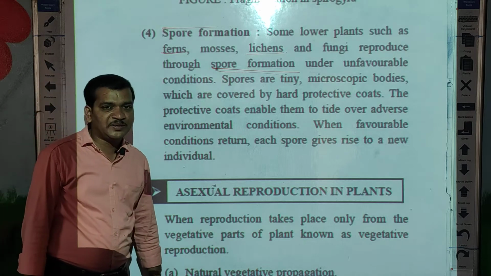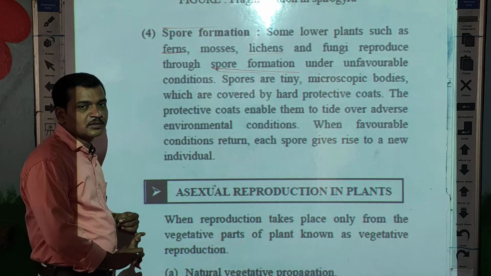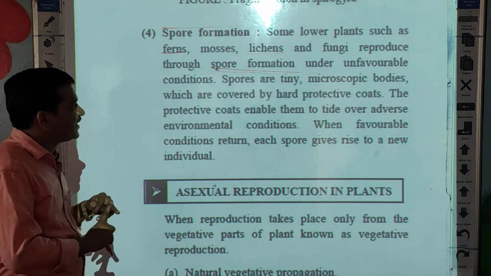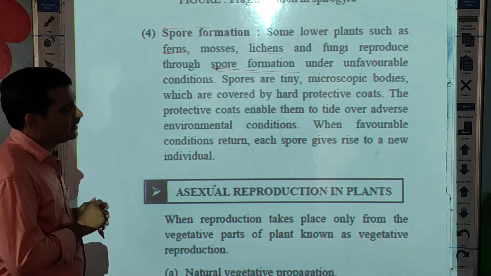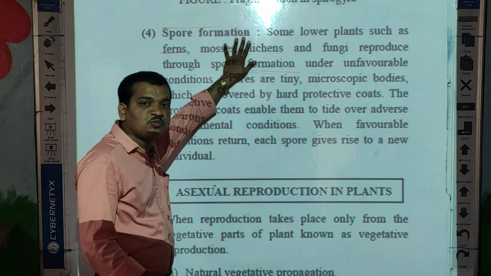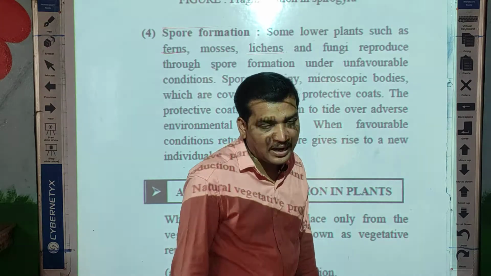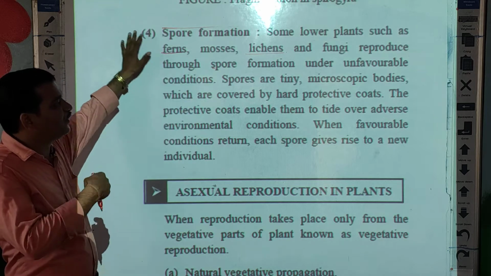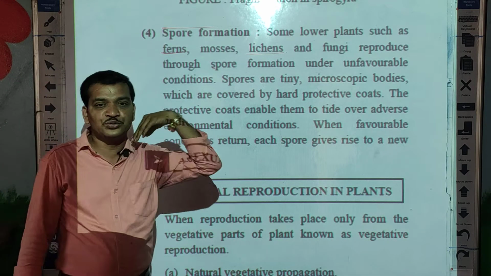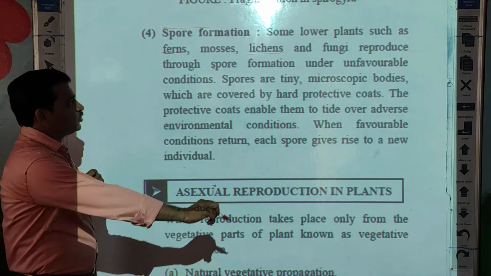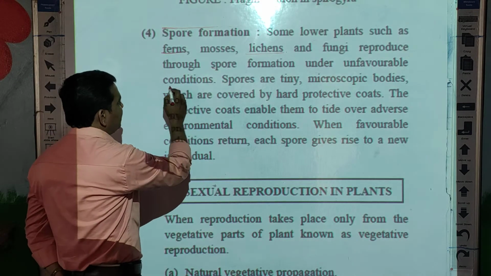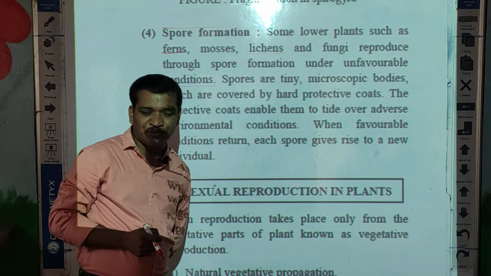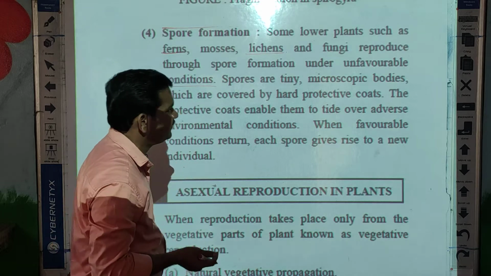This means the plant forms spores, and when these spores get favorable conditions, they grow into a new plant. So spores are formed under unfavorable conditions, means not in good condition.